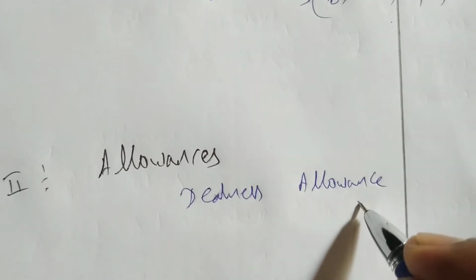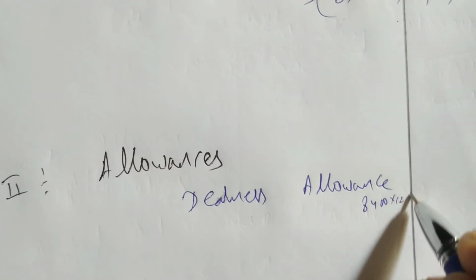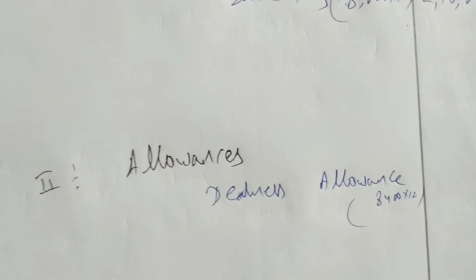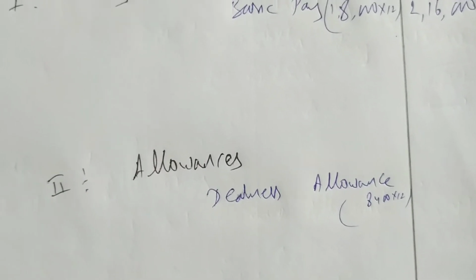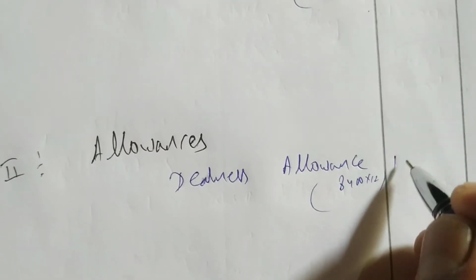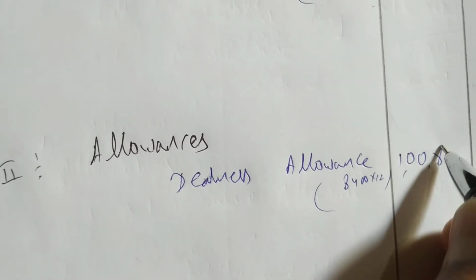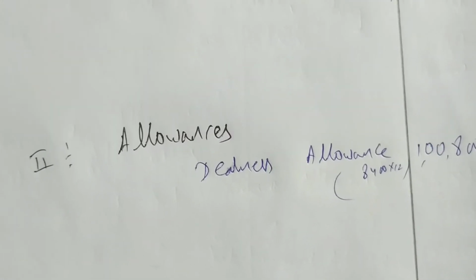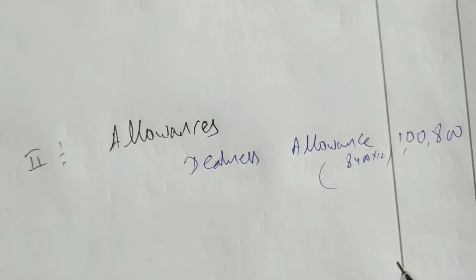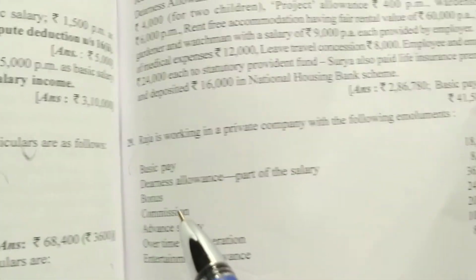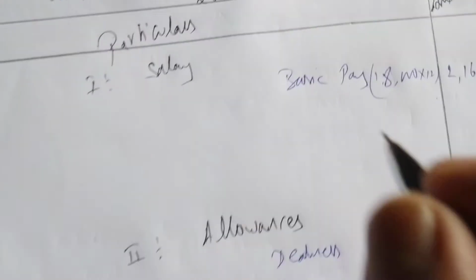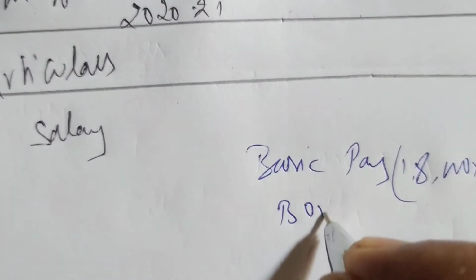8,400 per month, 12, we get 100,800. Okay, after DA allowance we are having bonus. Bonus is how much? 36,000. So we'll write bonus under salary.